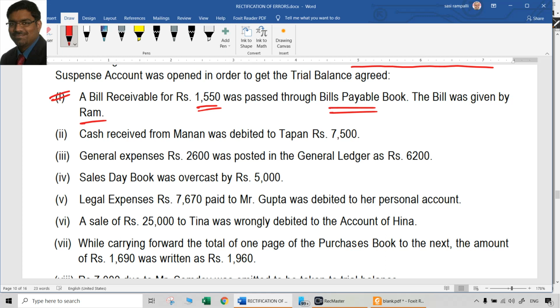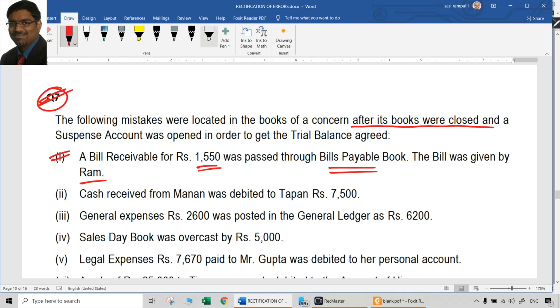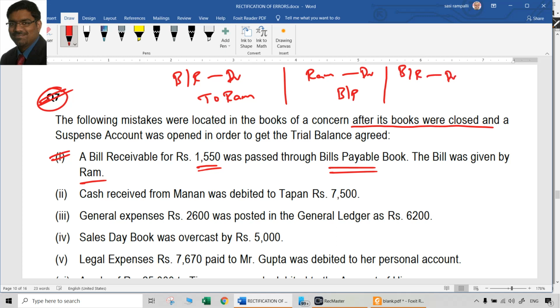So it was passed through the bills payable book. The correct entry should ideally have been bills receivable account debtor to Ram. But what they passed was Ram account debtor to bills payable. So what is the rectification entry? Bills receivable account debit, 1550.